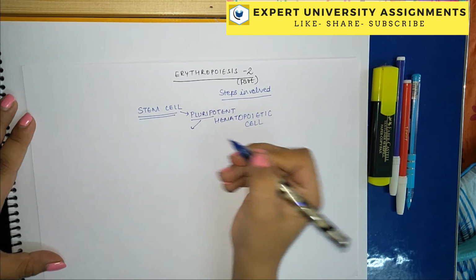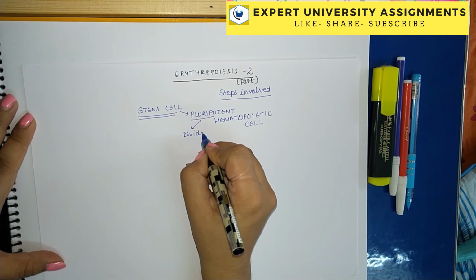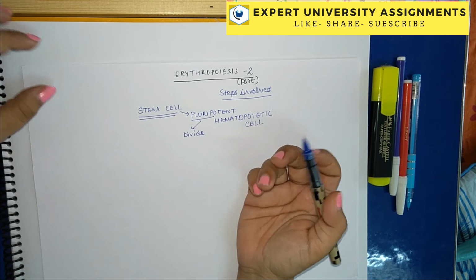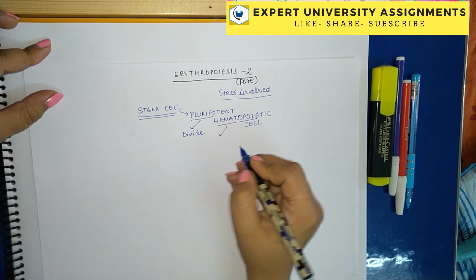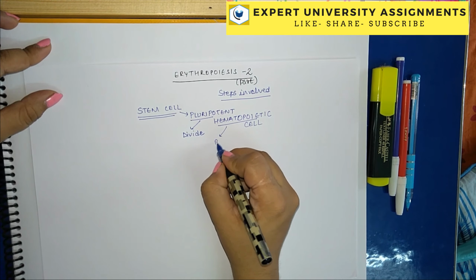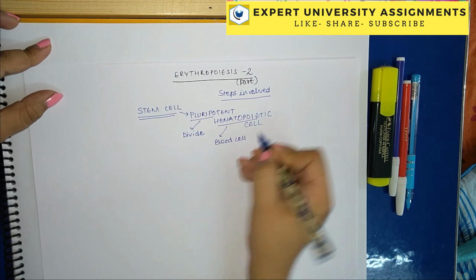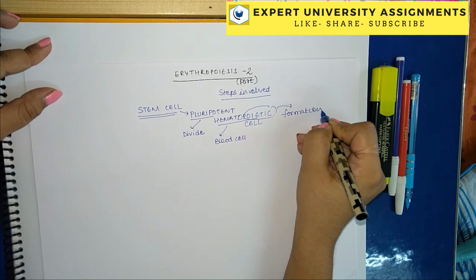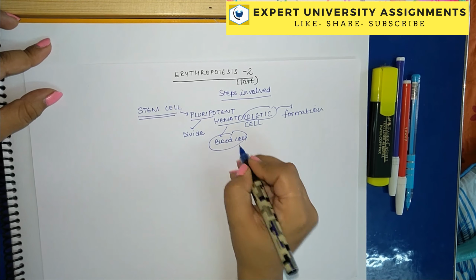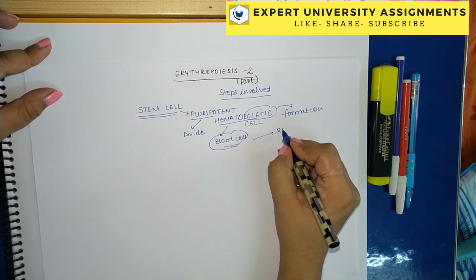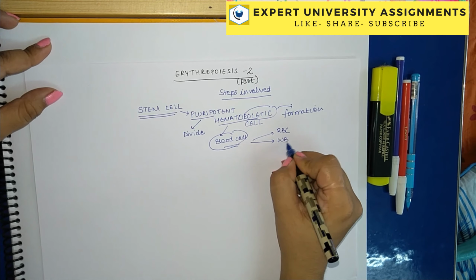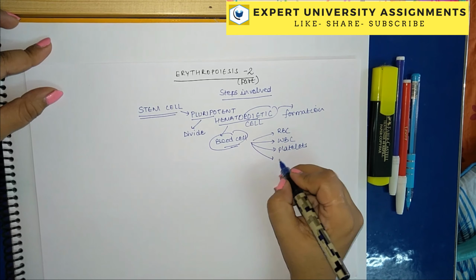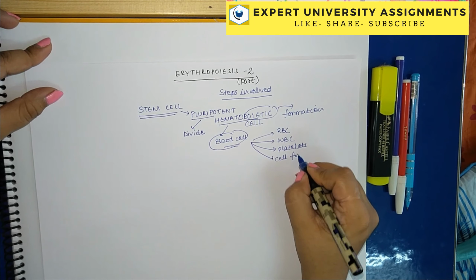Pluripotent means the tendency to divide and redivide and to form multiple number of cells of various types. And hematopoietic means the cell which can lead to the formation of blood cells, because poiesis means formation and hemato means blood cell. Right, so blood cell is not specifically an RBC. It could be a white blood cell, it could be platelets, it could be any other cell form.